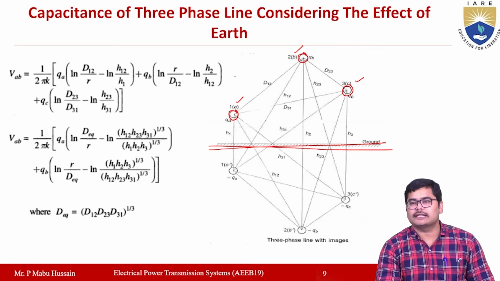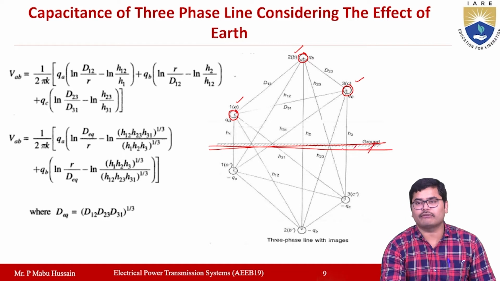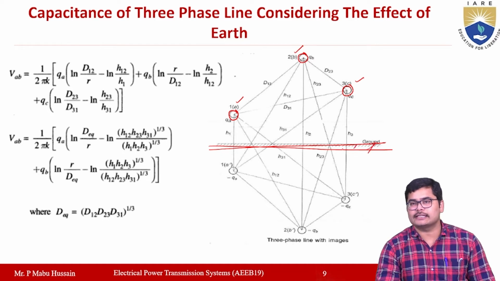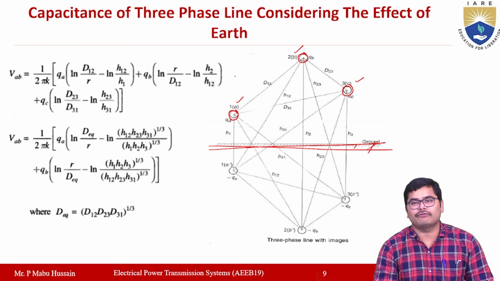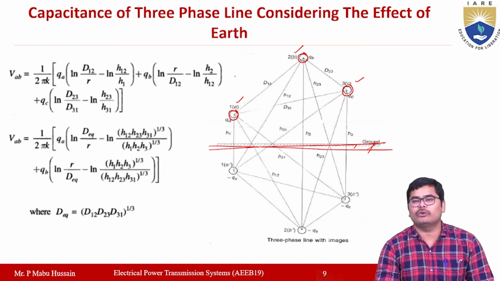Now if you want the capacitance for this three-phase line by considering the effect of ground also, in such a case you have to use the method of images. In the method of images, for every conductor you have to assume one image conductor which is below the earth, exactly at the same height.